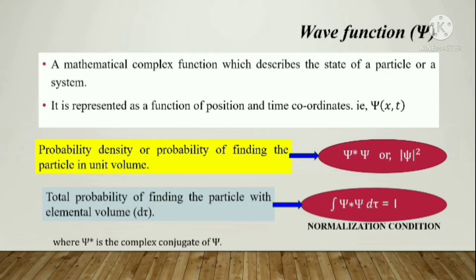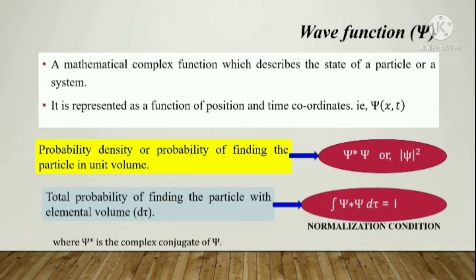Now this is for unit volume, and inside the whole space, if I consider an elemental volume, that is d tau, a small portion, and I want to find the total probability of the whole system, whether the particle exists there, whether the wave we explain in particle motion exists there, if I need to find that, then I have a relation: the integral of psi star psi d tau is equal to 1. Here the star comes on the psi at the front; it is actually psi star psi into d tau.